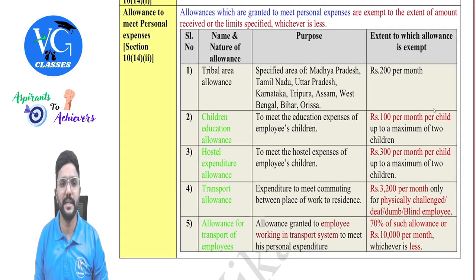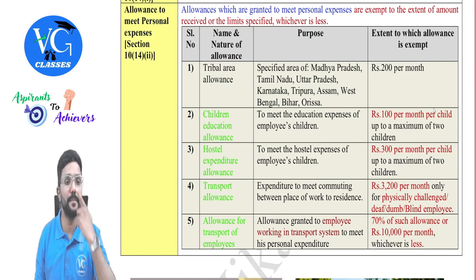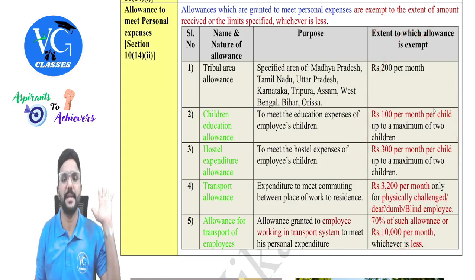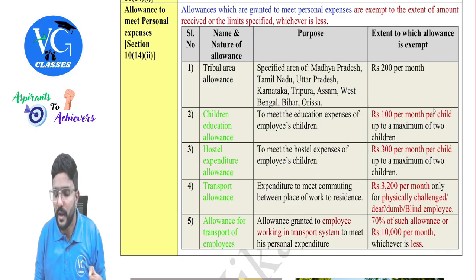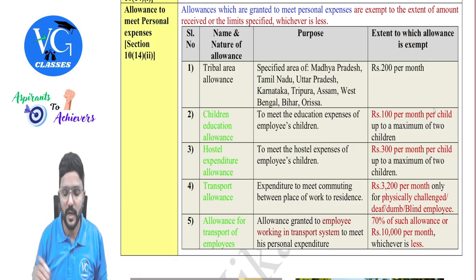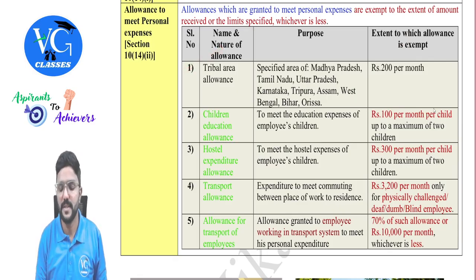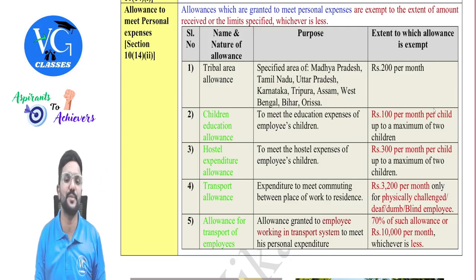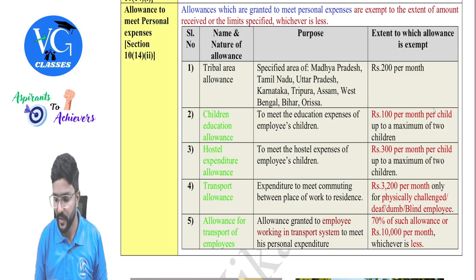Okay. Then there is 10(14)(ii), allowance to meet personal expenses of the employee or his family members. In this case, how much is exempt is given in the law. So the actual amount received or the specified amount, whichever is lower, is exempt. Okay, fine. What are those? Tribal area allowance, that is some specified area, not the entire state, of Madhya Pradesh, Tamil Nadu, Uttar Pradesh, Karnataka, Tripura, Assam, West Bengal, Bihar, and Orissa or Odisha. 200 rupees per month is exempt.